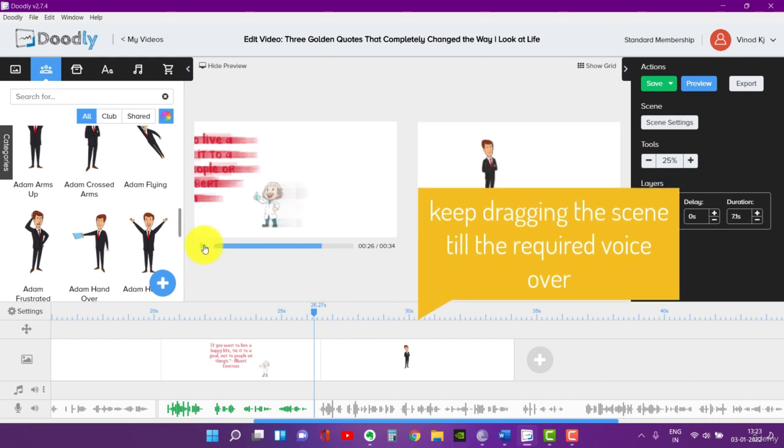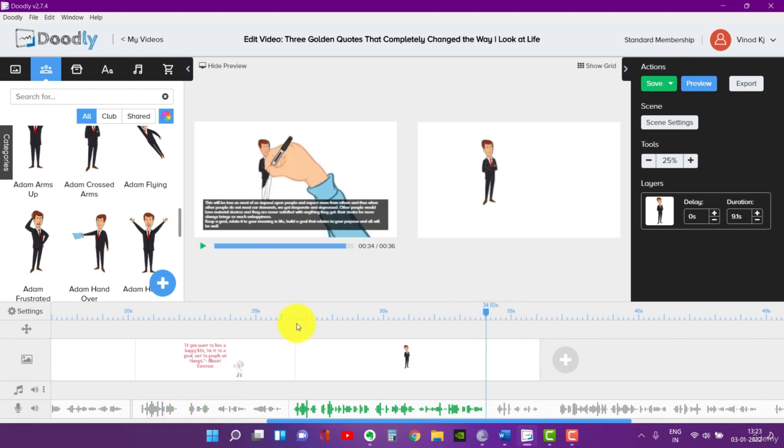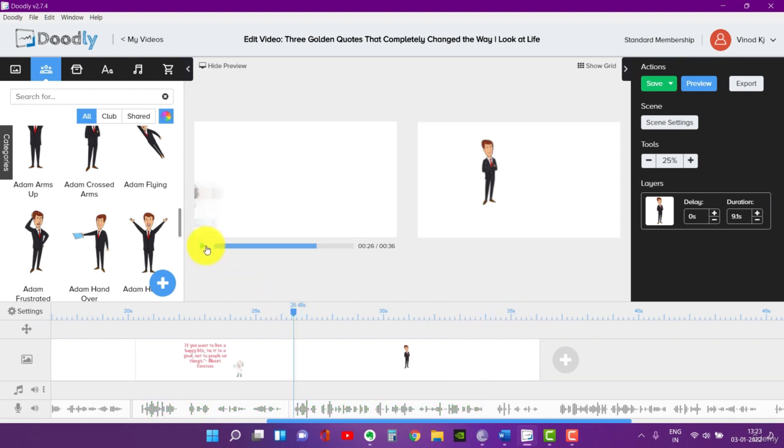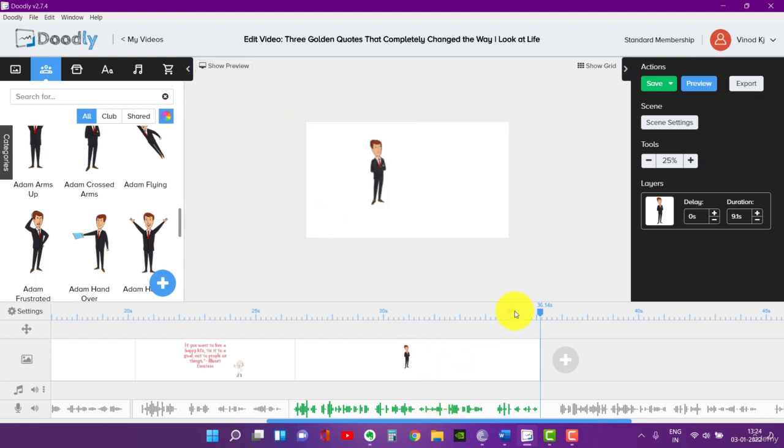Now let us preview once again. This will be true as most of us depend upon people and expect more from others, and thus when other people do not meet our demands, it's really going to take some time, but don't worry about this. Now again you need to preview. This will be true as most of us depend upon people and expect more from others, and thus when other people do not meet our demands, we get desperate and depressed. Okay, again hide preview.